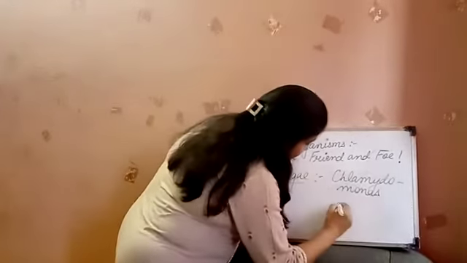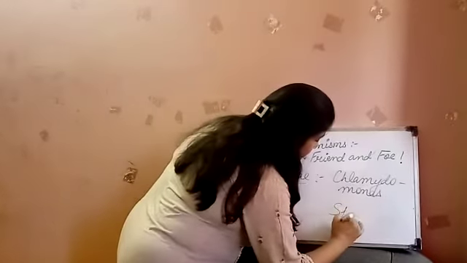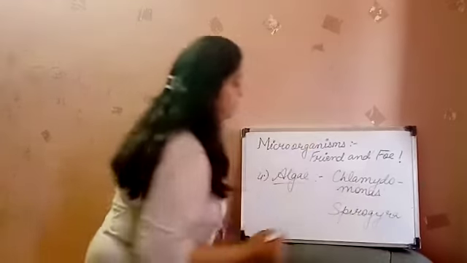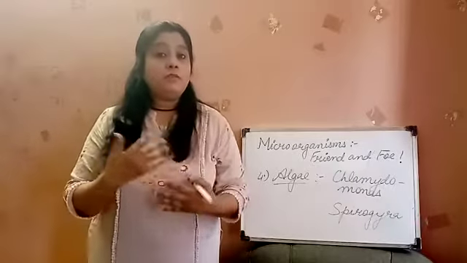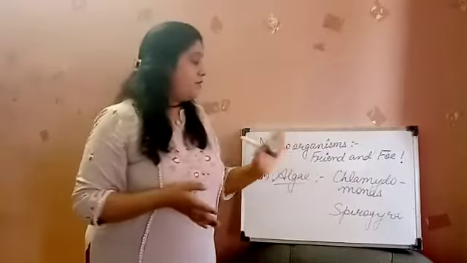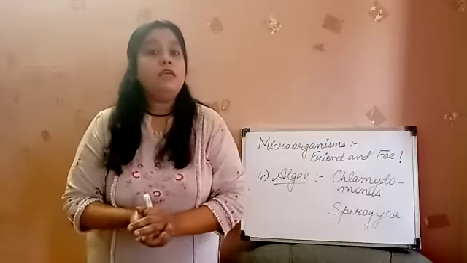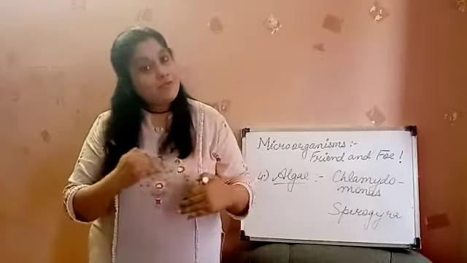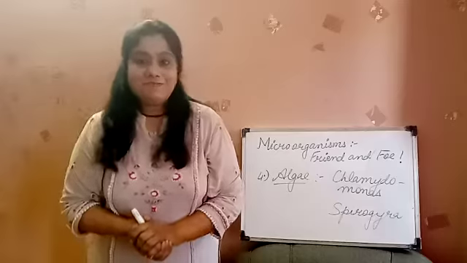Then you have Spirogyra. These are the examples of algae. So in this video, we have studied about the different examples of different categories of microorganisms. So in the next video, we will study about many other microorganisms which are harmful, as well as some of the microorganisms which are useful for us. Thank you so much.